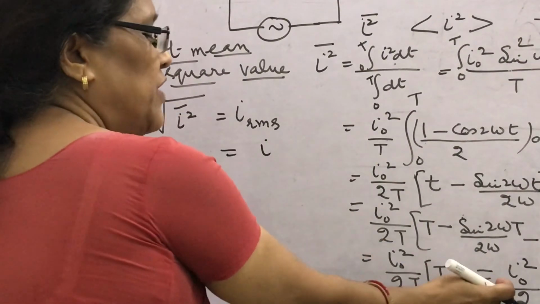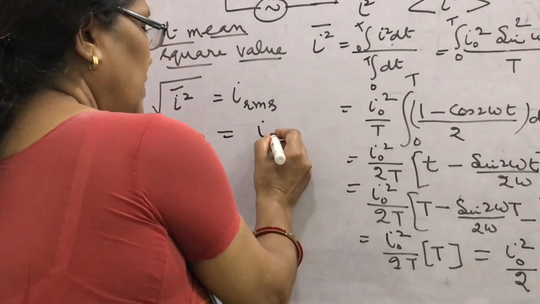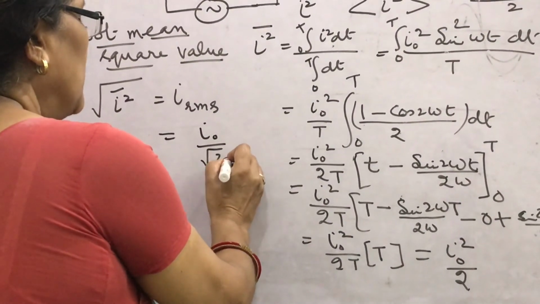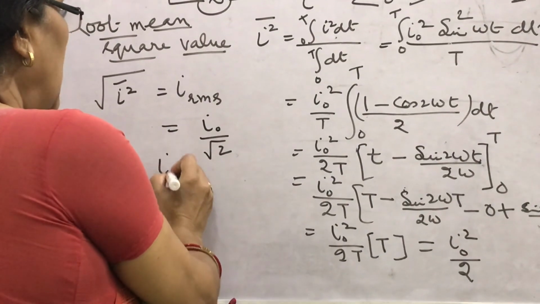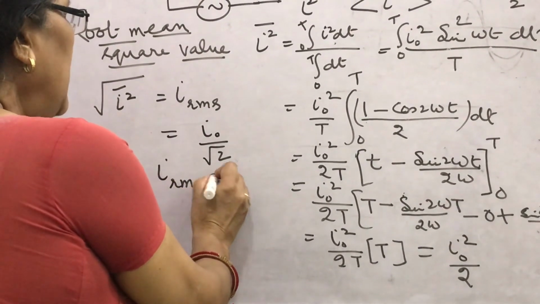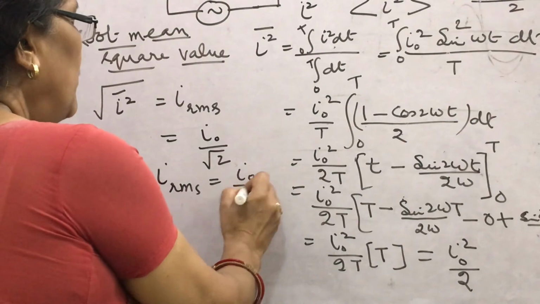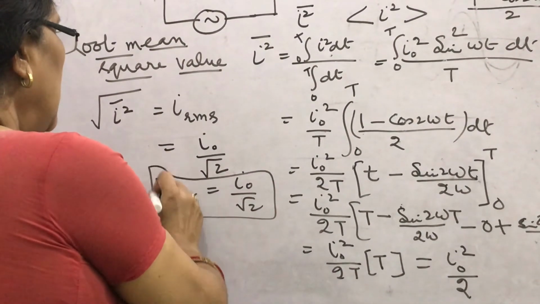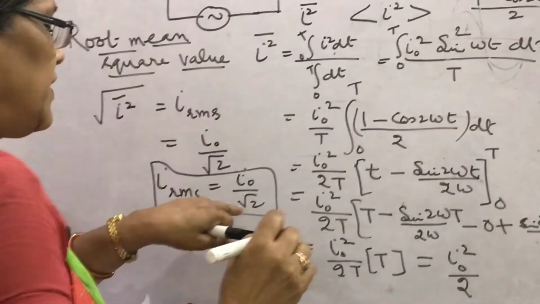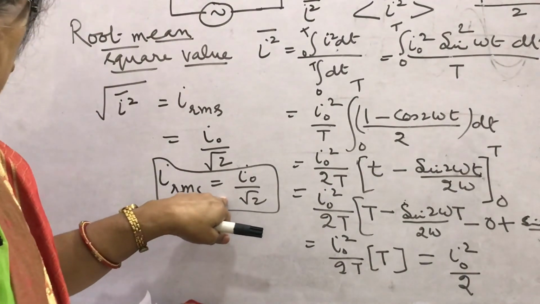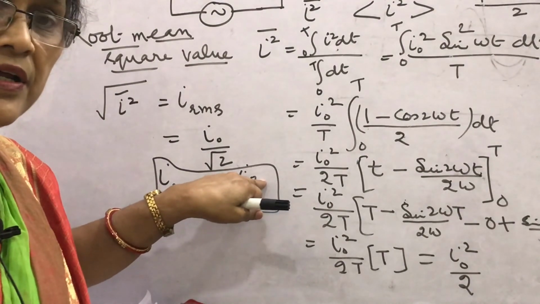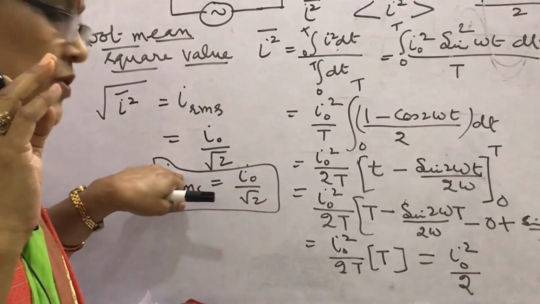The square root of I square is I naught, and the square root of 2 is root 2. Then what will be IRMS? IRMS is I naught upon root 2. Suppose we get a current of 5 ampere, then the peak value of current is 5 root 2.